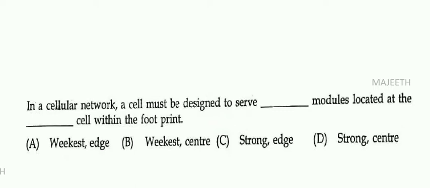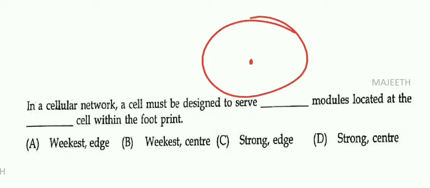If the center, it will be full cover. So suppose let us assume footprint is one region like this. Suppose your base station is like this, means even though if your device is here, it has to cover this one also. So even though it is at the edge, the person should be able to receive the call or make a call. So option A is the right answer. Like typically the government should serve for even the weakest or economically weakest people in the country. Like that, the cellular network should serve the weakest module located at the edge. Then we are telling that even the remote part of the person should get the same education like that, right? The same concept we can use here.